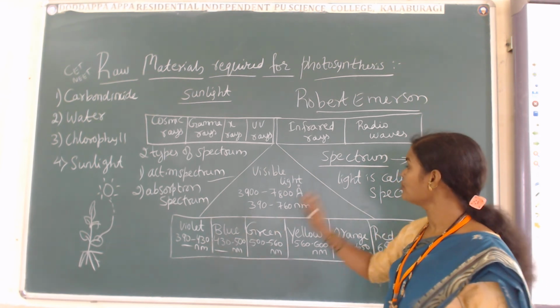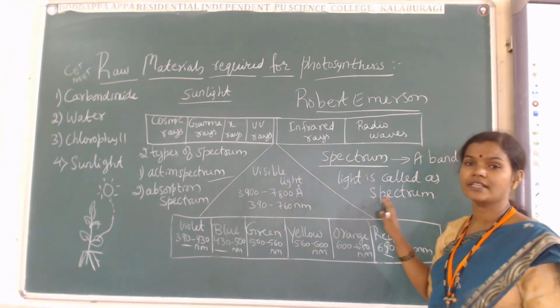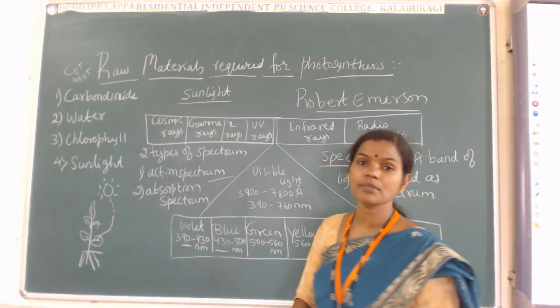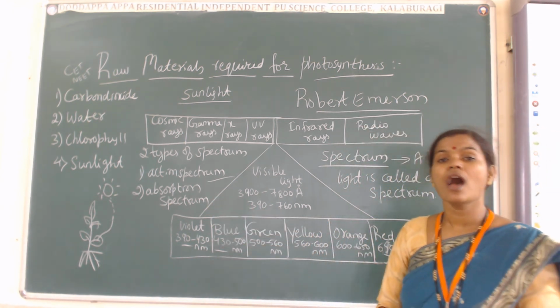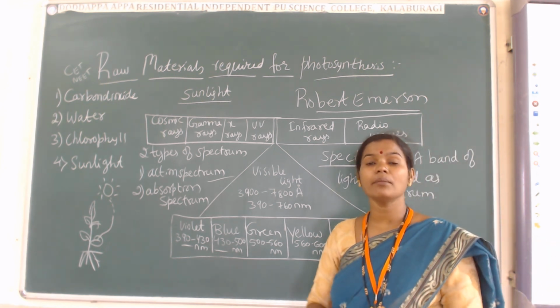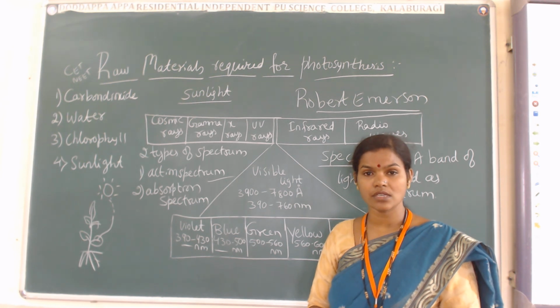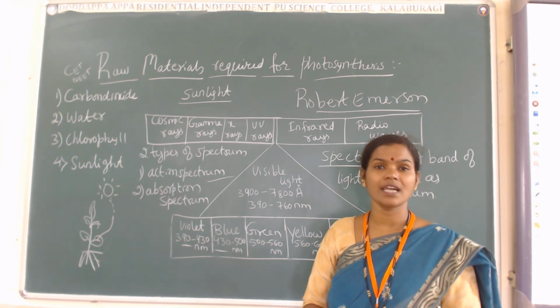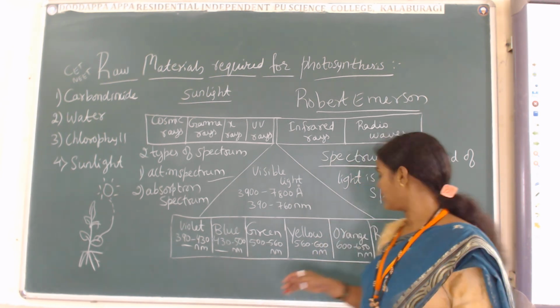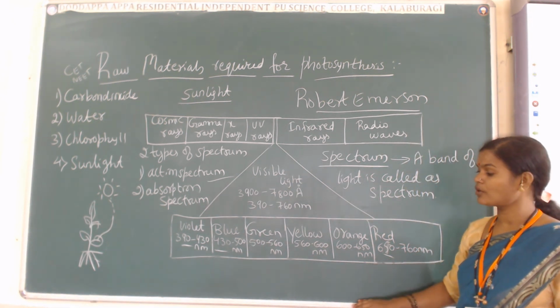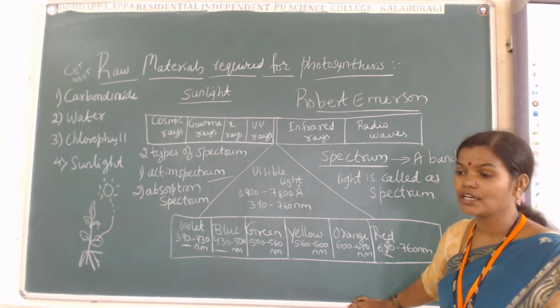Here a group of light or a band of light is called our spectrum. Two types of spectrum are there, action spectrum and the absorption spectrum. Action spectrum means the immediate response given by the plant body for the process of photosynthesis when it is absorbing the sunlight, especially in these plants the red light plays a very important role in the process, especially in the higher plants.